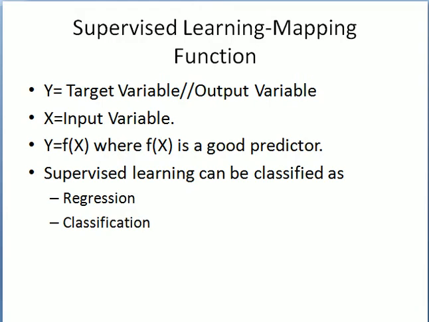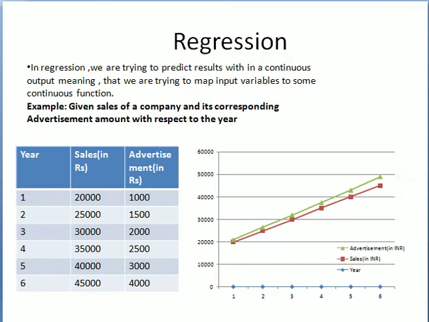So where to use these regression problems? So let us learn that. In regression problems, we are trying to predict results in a continuous output, meaning that we are trying to map input variables to some continuous function. Okay, so here see the examples.